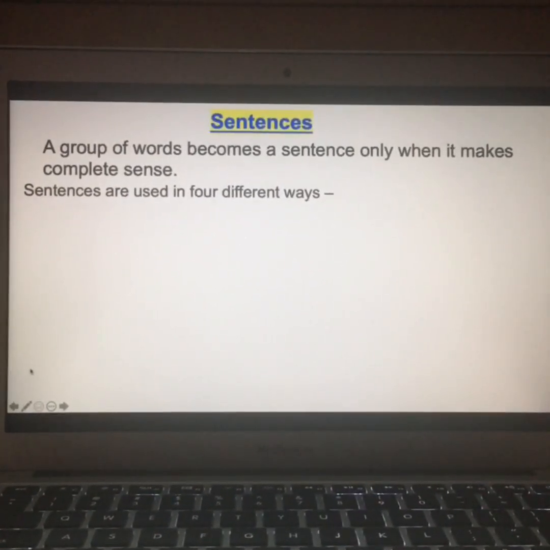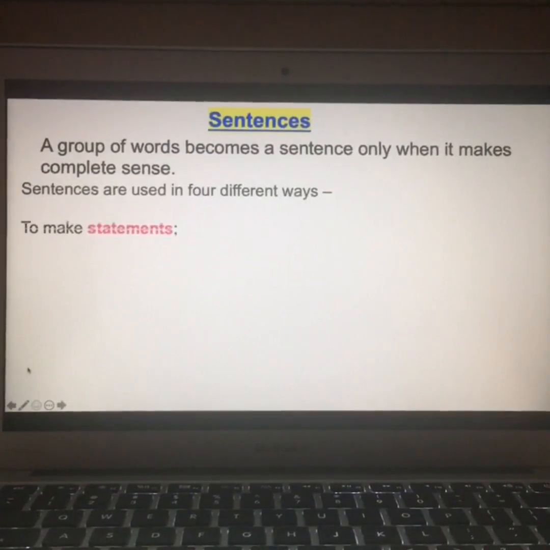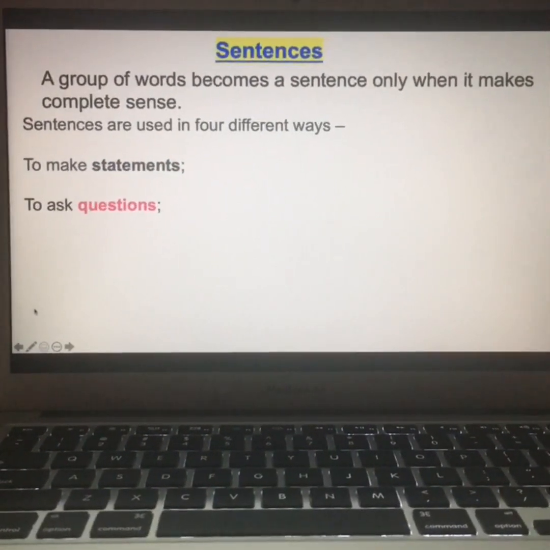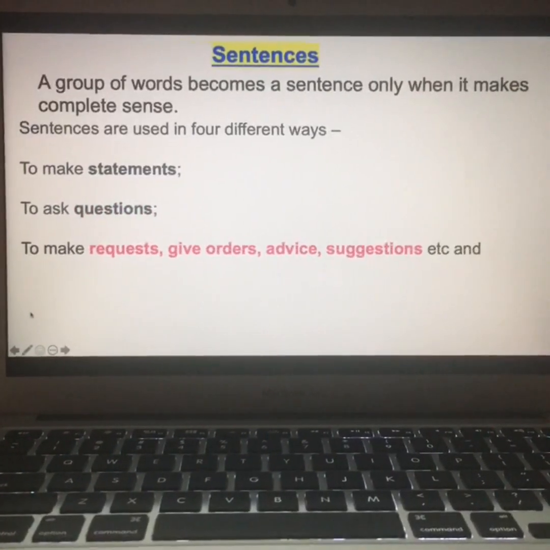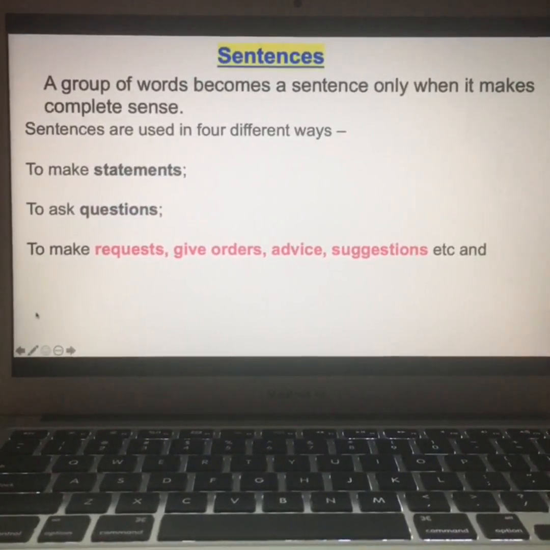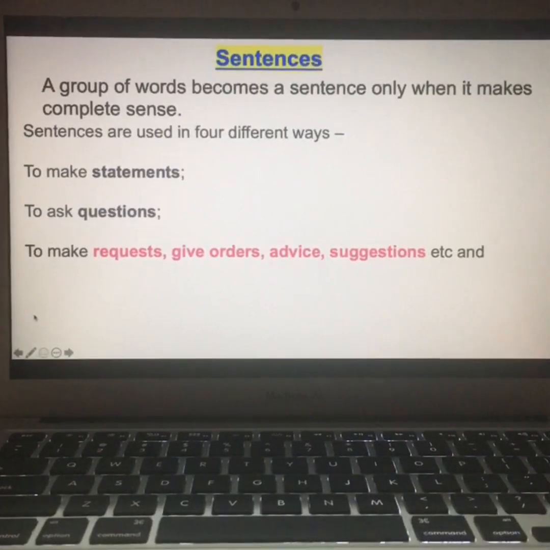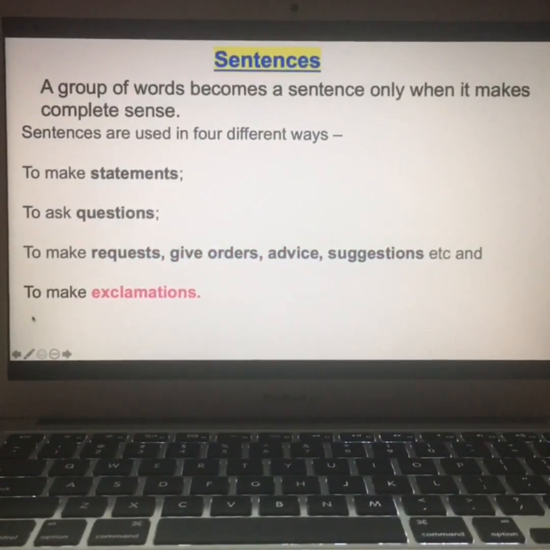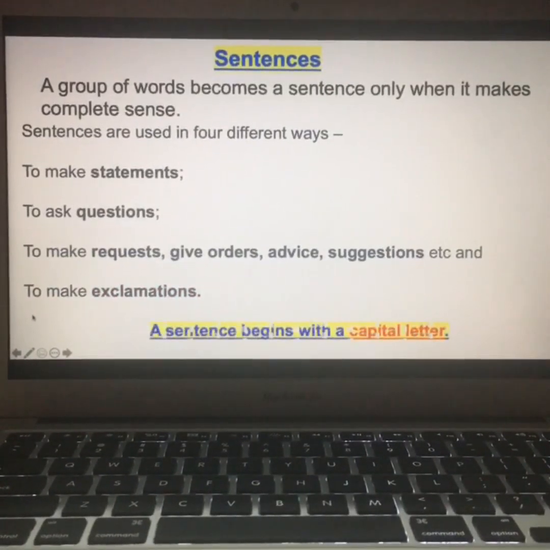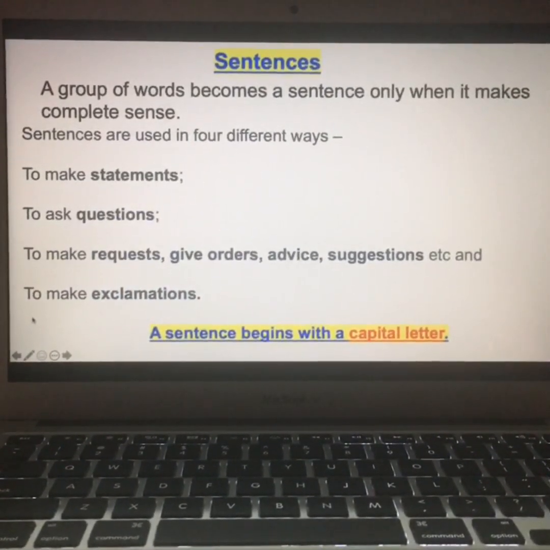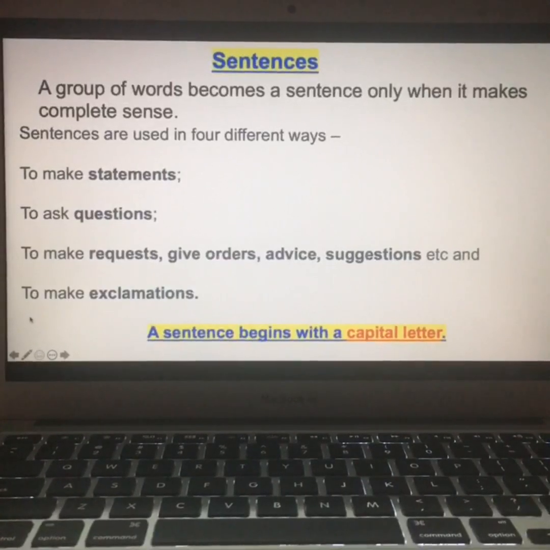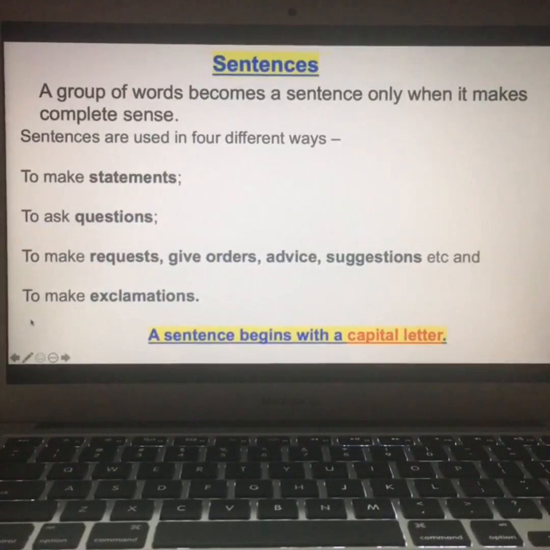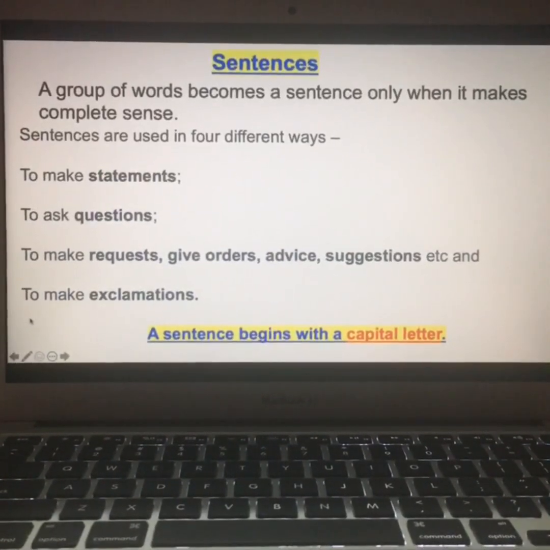Sentences are used in 4 different ways: to make statements, to ask questions, to make requests, give orders, advice, suggestions, etc., and to make exclamations. We can say that a sentence is a group of words which makes a complete sense. A sentence always begins with a capital letter.